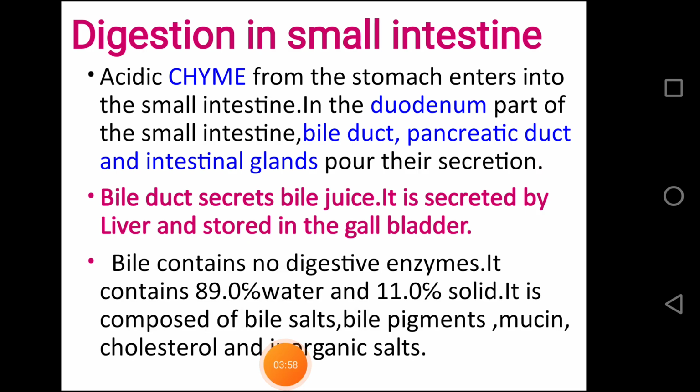Now the digestion in small intestine. Acidic chyme from the stomach enters into the duodenum part of small intestine. In the duodenum part of the small intestine, bile duct, pancreatic duct and intestinal duct pour their secretion. Now the bile juice. Bile juice is secreted from the liver and is stored in the gallbladder. By means of bile duct, it enters into the duodenum part of small intestine.